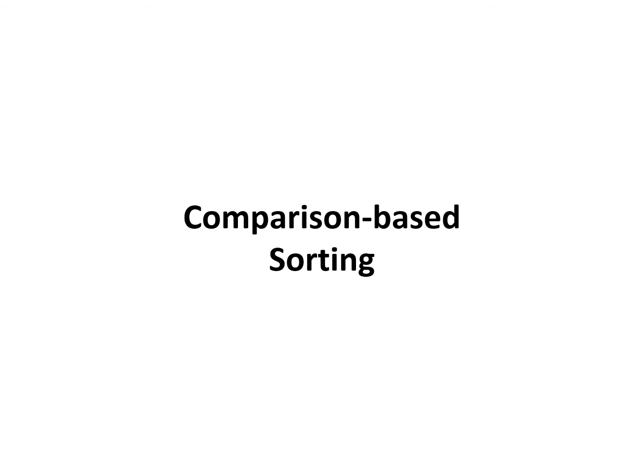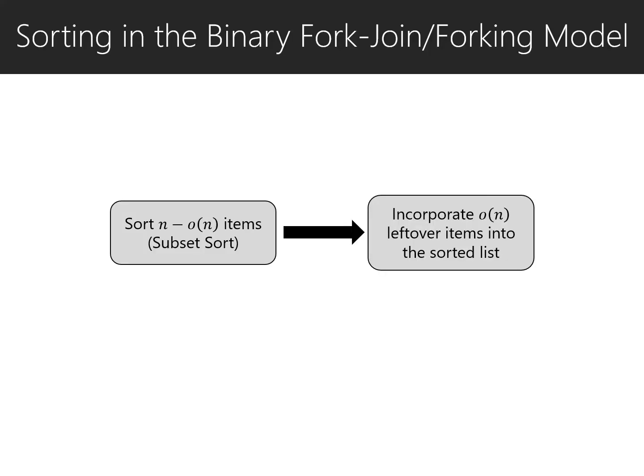We now present our algorithm and analysis for comparison-based sorting. Our sorting algorithm has two major steps. In the first step, we sort almost all the items, specifically n minus o(n) items. We call this method subset sort. And in the second stage, we incorporate the leftover o(n) items into the already sorted list.